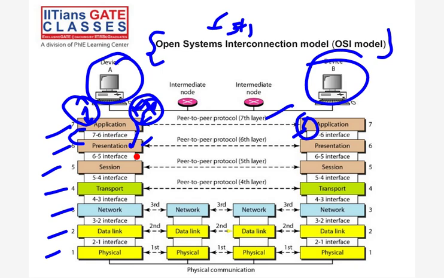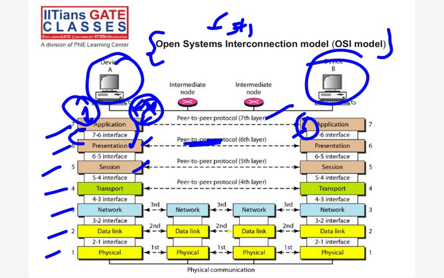So this is called a peer-to-peer protocol. Come to the session layer. To establish the connection, we first have to create the session by doing some handshaking. Here, your authentication, your username and password login, will happen at my end. Similarly, username and password login at your end. Then only we can send the file.